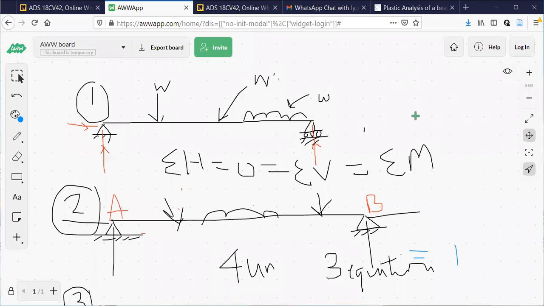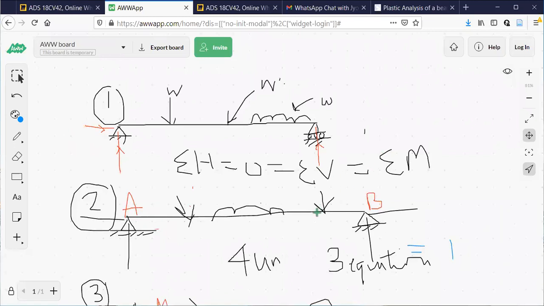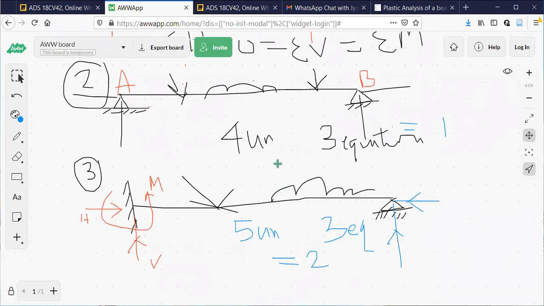The order of indeterminacy is 0 in case of problem number 1 because there are only 3 unknowns. 3 conditions of equilibrium are sufficient to analyze this problem completely. So any questions, you can ask now. I'll go to the next. Observe here.